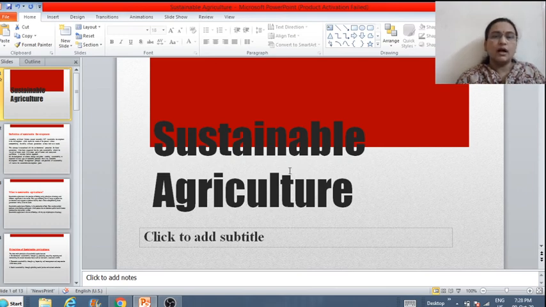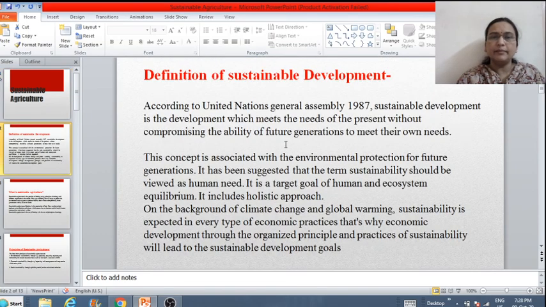Now, how to deal with sustainability? Sustainable development is the development which meets the needs of the present without compromising the ability of future generations to meet their own needs. This is defined by the United Nations General Assembly in 1987.